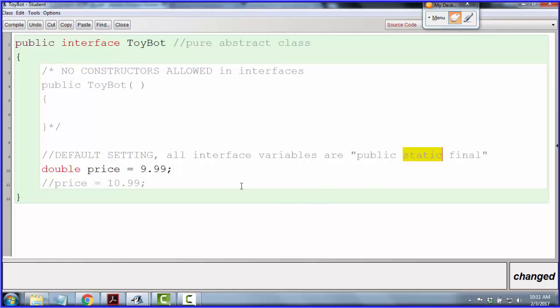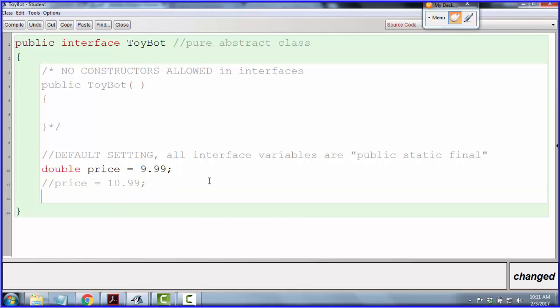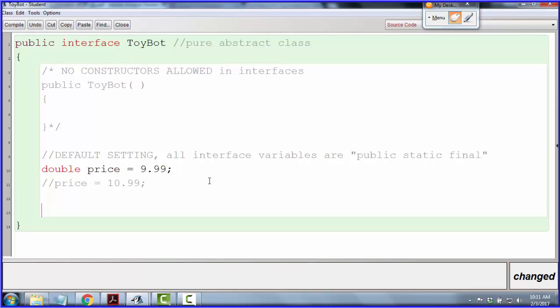And so if I made another variable, like if I put in a string or something, it'd be the same rules. So all interface variables are public static final even if you don't write those words in front. And you can't change it. You can't make it public. You can't take away that aspect of it being final or static or any of those things. Okay, so no constructors. I mean, it's not even really a variable at this point. It's a constant, but all variables are treated as public, static, final.